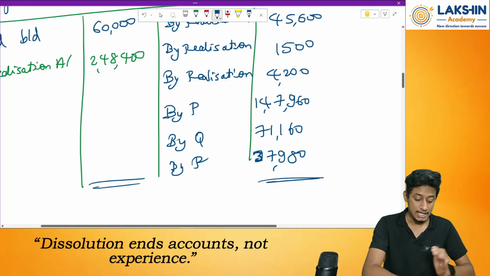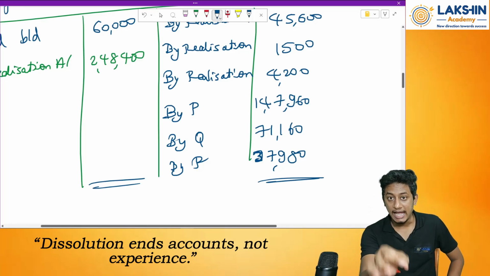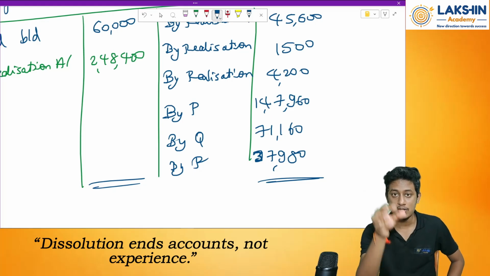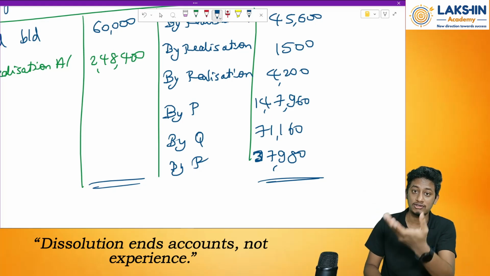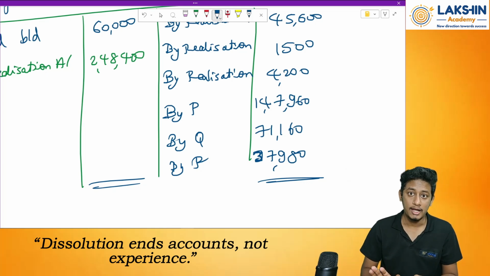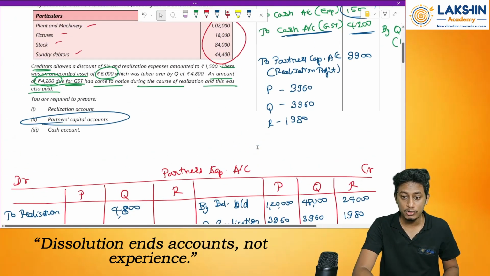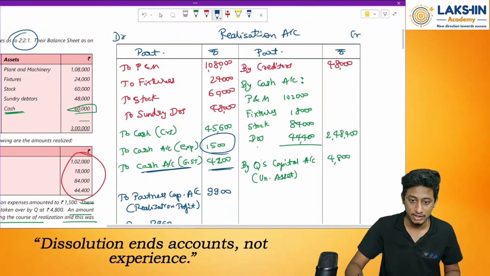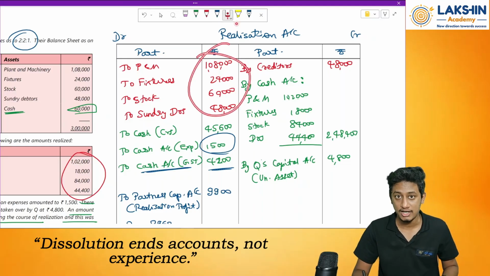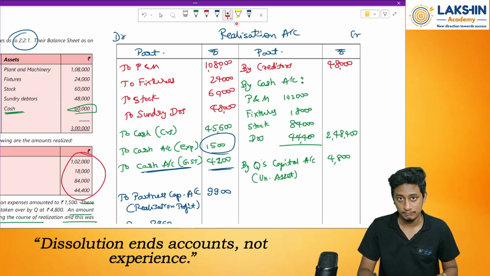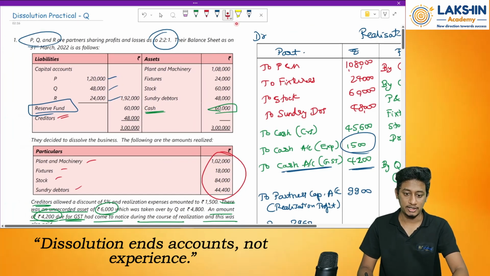So what does that mean? That means in dissolution, your cash account should always tally. Just like your balance sheet in case of admission, retirement and death, your cash account in case of dissolution should always tally. That means we have sufficient money to pay off the liabilities and completely close down the firm. Clear? Okay. See, why is the cash account being balanced over here? Because we do not take the cash account in the realization account. If you have noticed, I have not taken the cash account in the realization account, right? Because I will balance this separately as a different ledger. Clear? Okay.